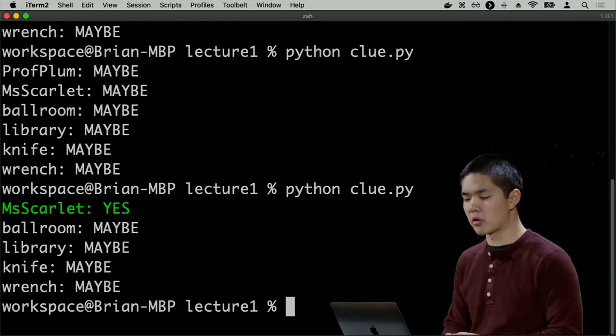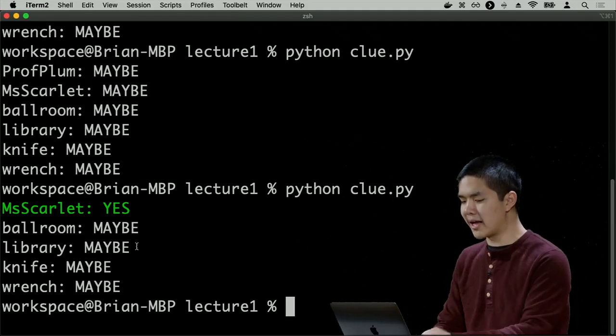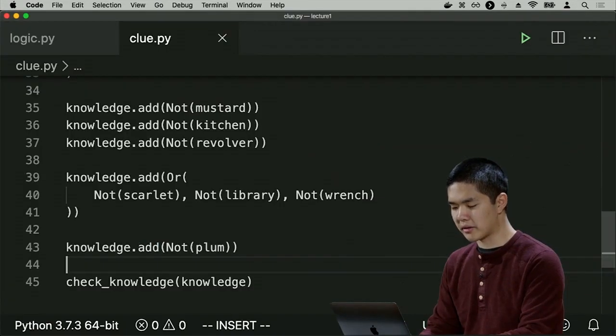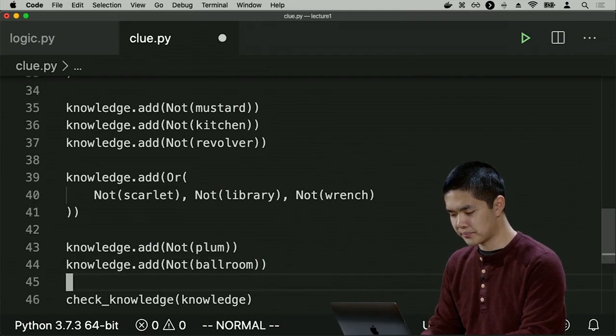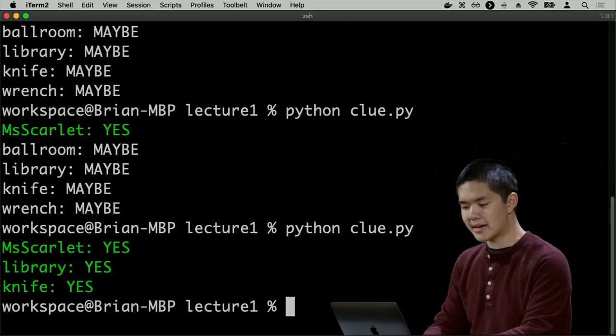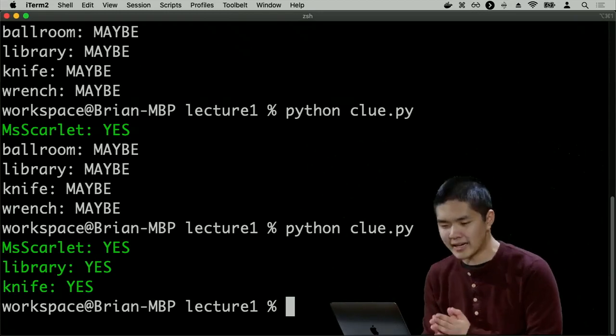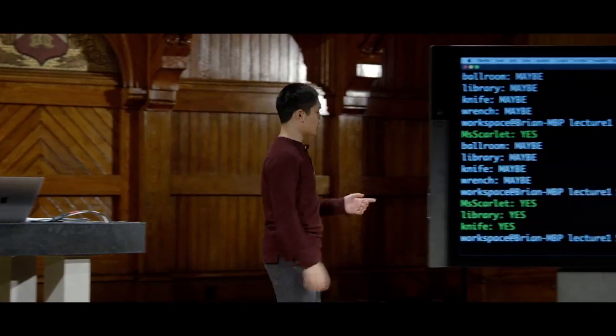Someone has shown me the ballroom card, so I know it's not the ballroom, which means at this point I should be able to conclude that it's the library. Let's see. I'll say knowledge.add, not the ballroom. And we'll go ahead and run that. And it turns out that after all of this, not only can I conclude that I know that it's the library, but I also know that the weapon was the knife.